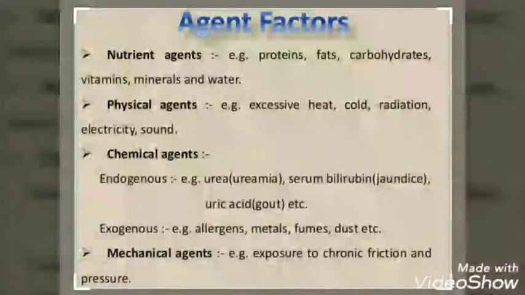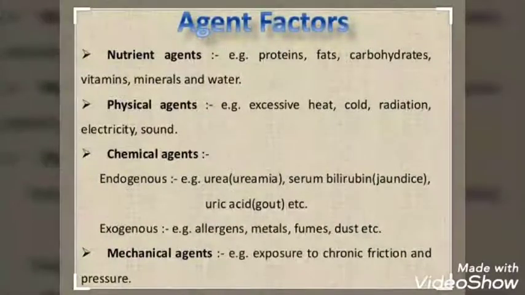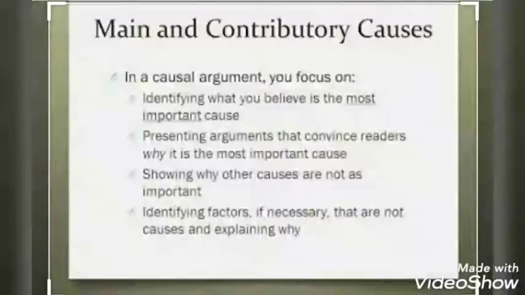Now children, some diseases are caused due to genetic disorders also. Agents for certain diseases are not fully known. Now children, these agents of the diseases are the first level causes of a disease. In addition to these, there is another category of causes known as the second level cause of disease or the contributory causes. Let us look at an example.